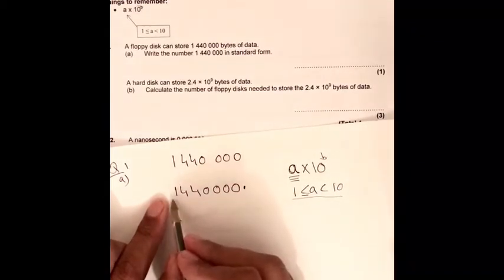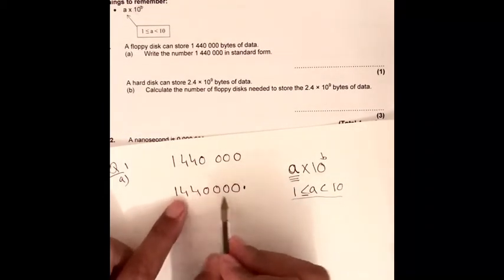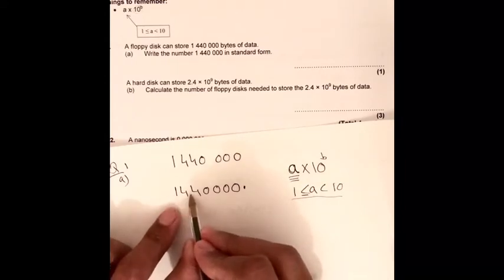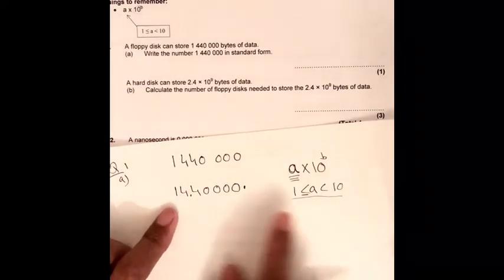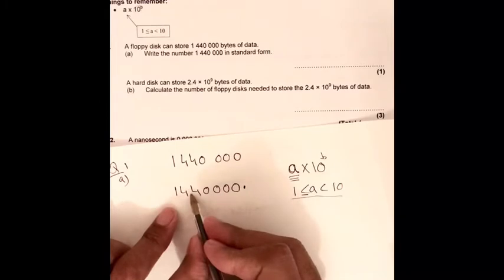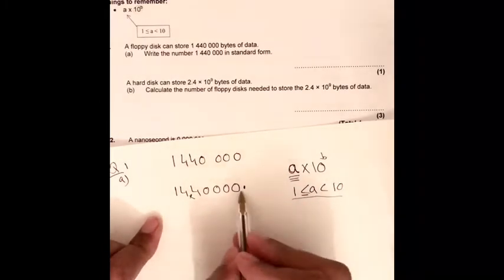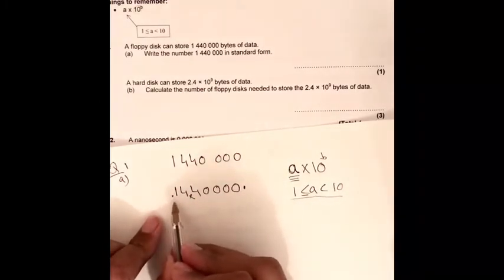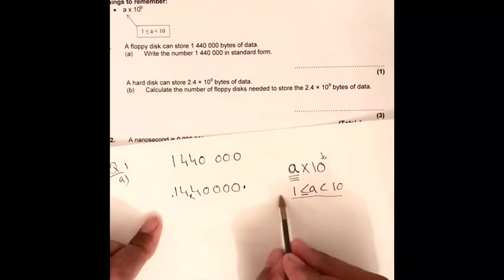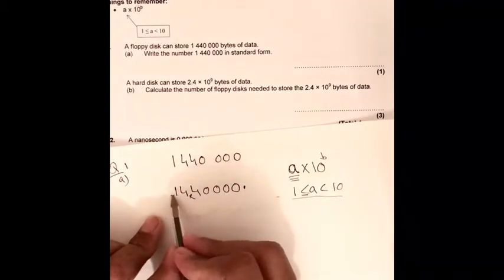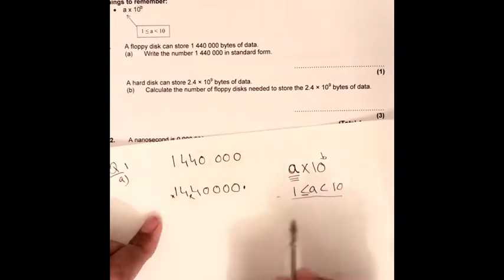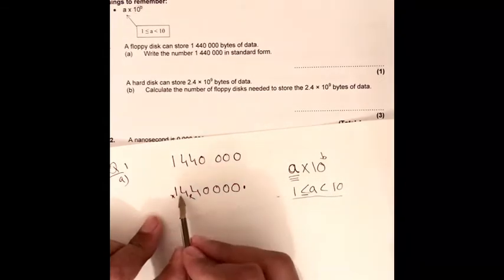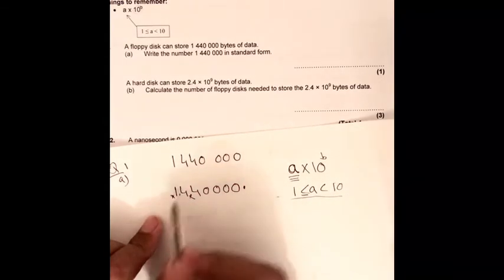It should be more than 1 and less than 10. If we bring our decimal point to this position, it is going to be 14, which is greater than 10, so we cannot take that one. If we bring our decimal point to here, it is going to be less than 1, so we cannot take that one either. So we have to bring it between those values, so the decimal point comes in here.